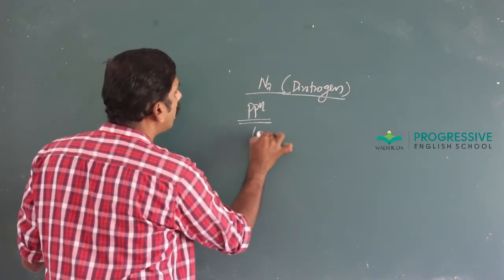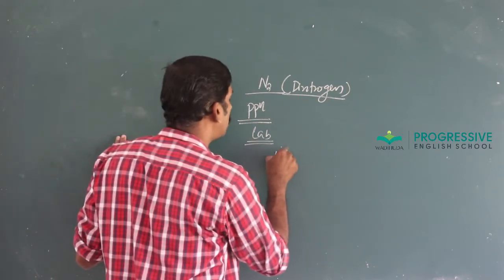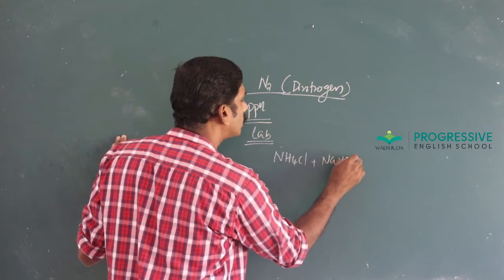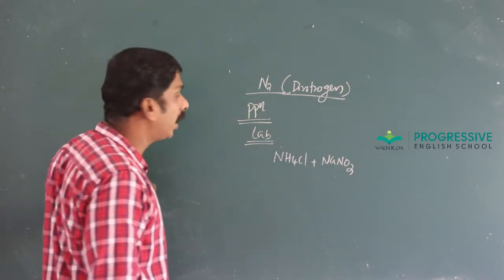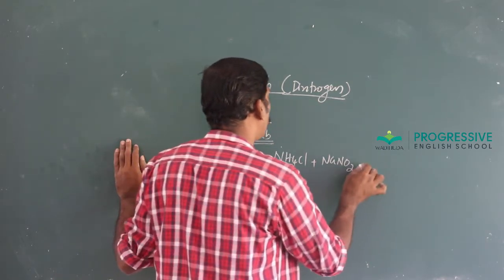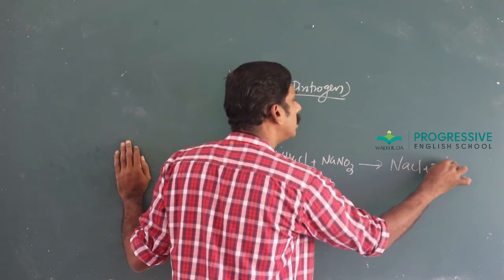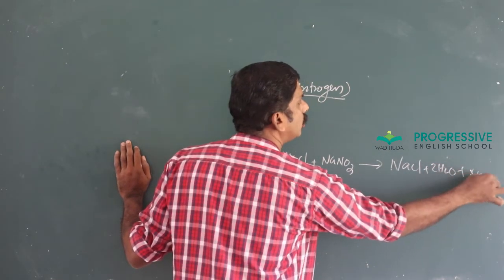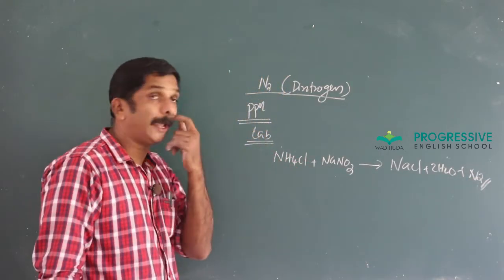In the laboratory it is prepared by the reaction between ammonium chloride and sodium nitrite. NH4Cl combines with NaNO2 to give NaCl plus H2O plus N2.